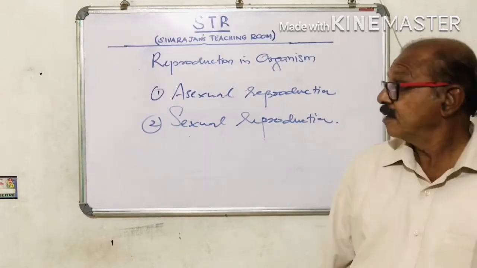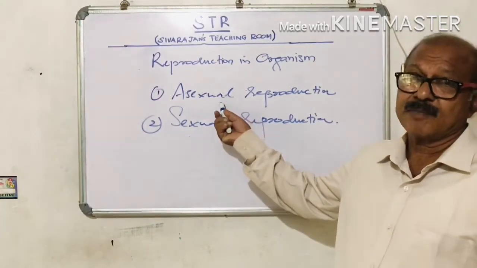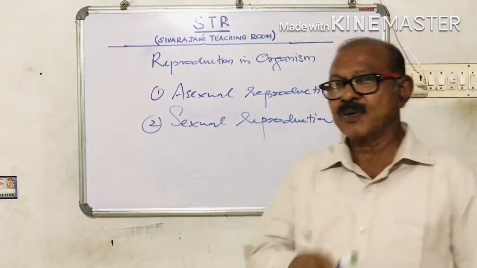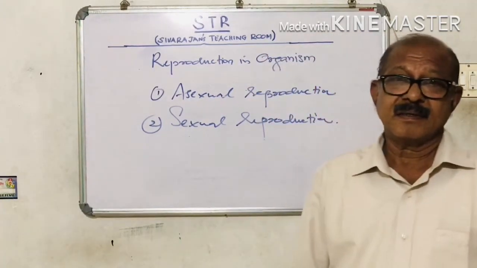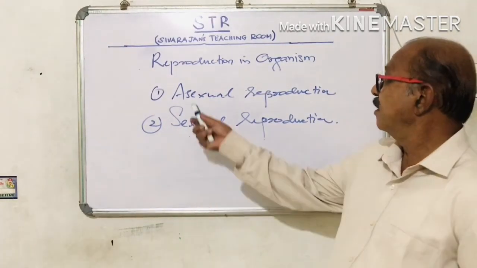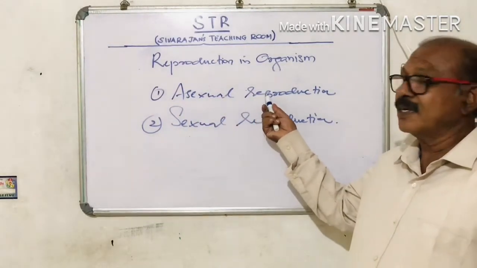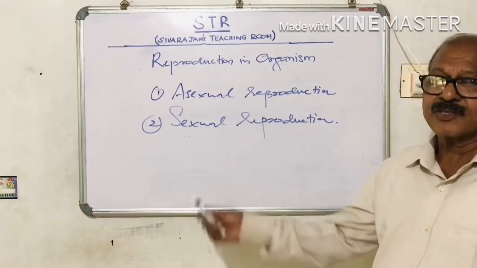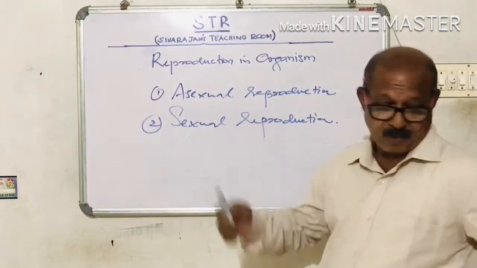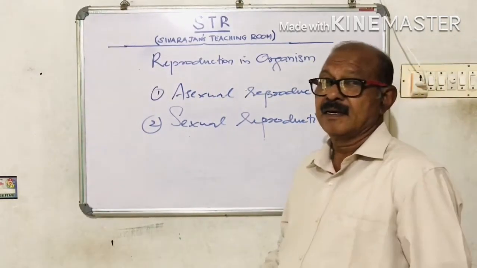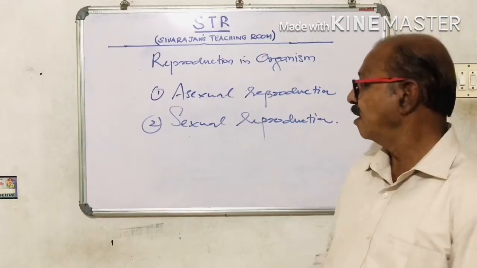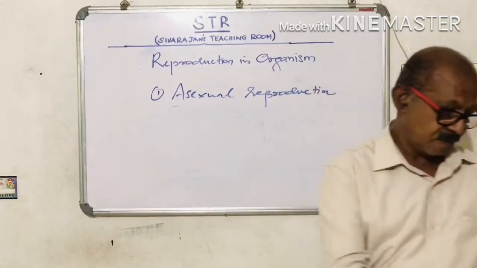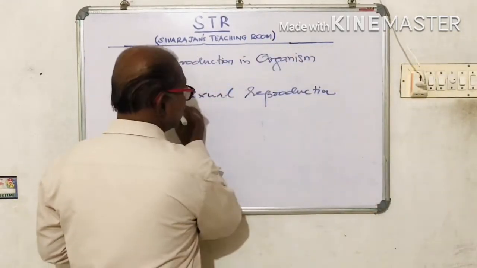Today we are having the second episode on the first chapter, Reproduction in Organisms. Last episode we had just introduced you that there are two types of reproduction in organisms. One, asexual reproduction, and second, sexual reproduction. Now we will see the peculiarities of asexual reproduction in detail. So, asexual reproduction.